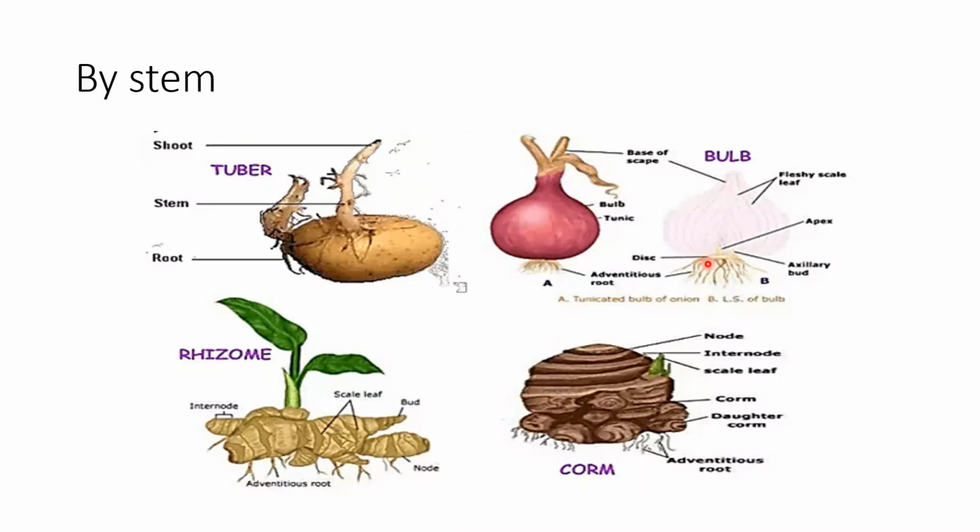Lakshay, when we study sexual reproduction, I will tell you that when a seed germinates, it gives rise to a plumule and a radicle. The very first things which emerge out from a seed are the plumule and radicle. Plumule gives rise to the stem and radicle gives rise to the root. So the root which forms from the radicle is known as a taproot.